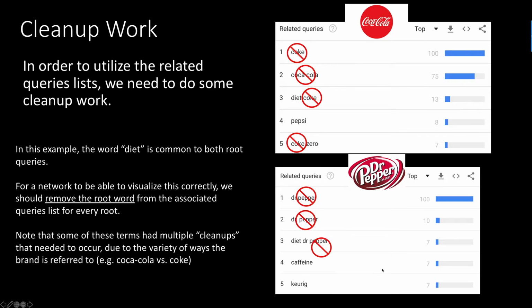Of course, they'll have different importances for each of the brands based on that word. So for example, Diet Coke scores higher in terms of the relative popularity for overall related queries for Coke than Diet Dr Pepper does for Dr Pepper.